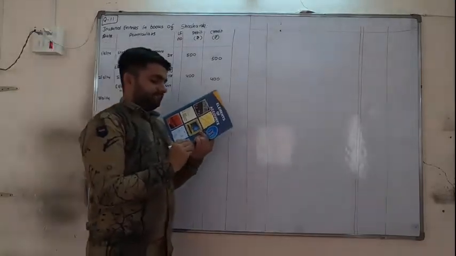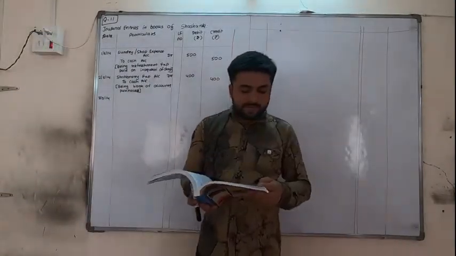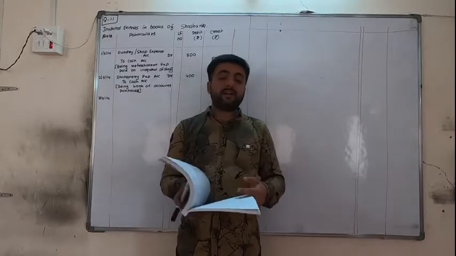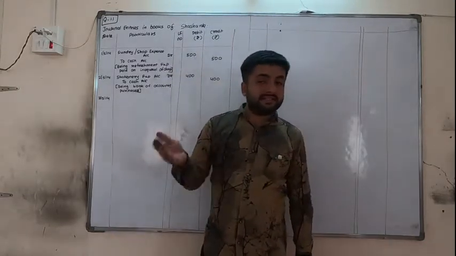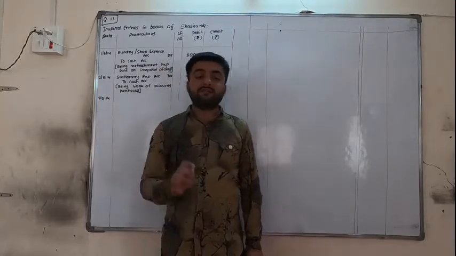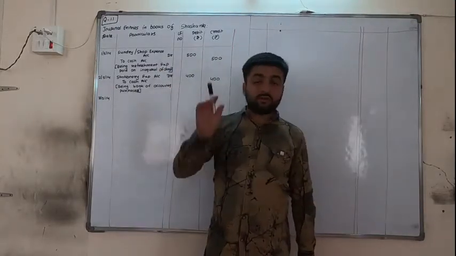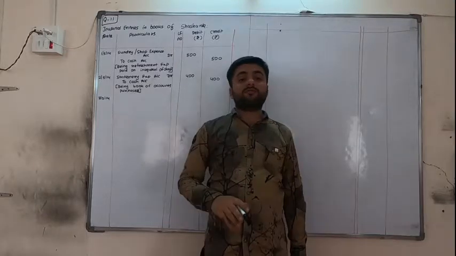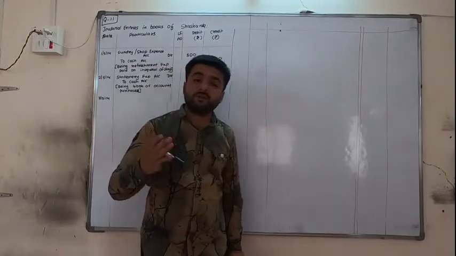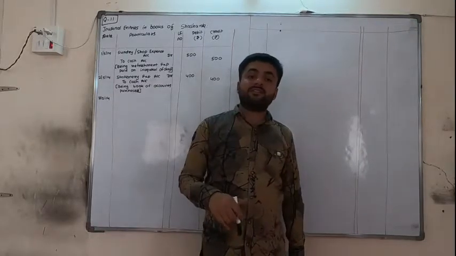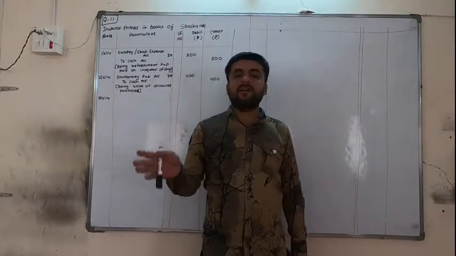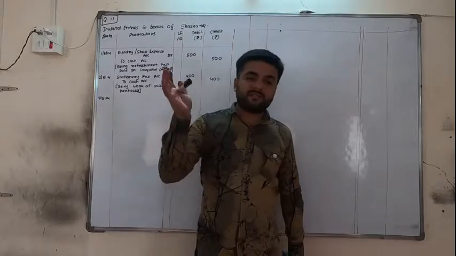Next date is 3/5/14. Paid 200 for wages, 100 for carriage. Wages is expense, wages will be debit. Carriage is expense, carriage is debit, and we have paid both, so cash is credit. Don't think of the previous sum. We were not showing carriage as a separate expense because we were purchasing an asset, so we were adding that expense to it. But here we are simply paying the expense. Both are expense, both are debit, cash is credit.